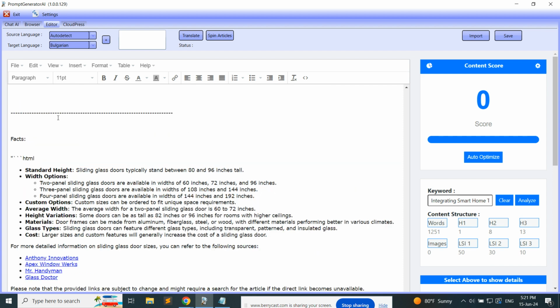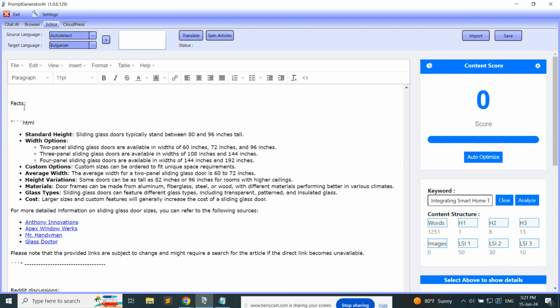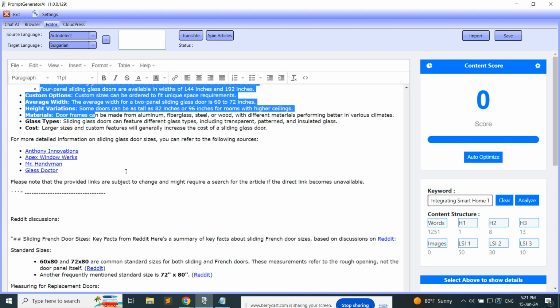Anyway, what I'm doing now is sorting those facts, because I'm inserting these things maybe in the article, maybe as an accordion in the article, it just depends on what is being provided, and it's up to me how I'm going to use it, or a VA or whoever. So, facts nicely sorted with the sources as well.